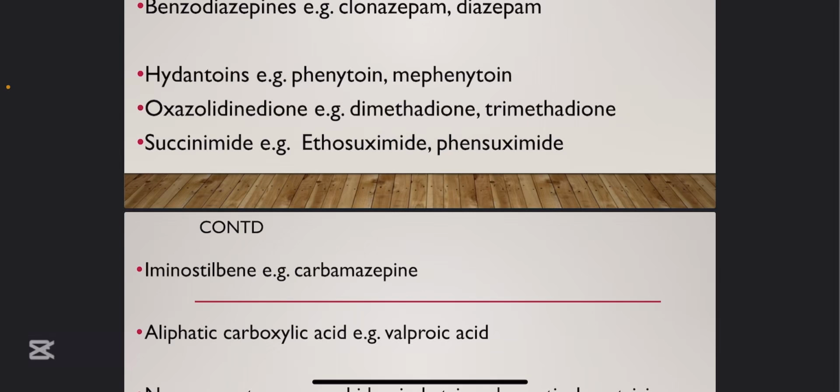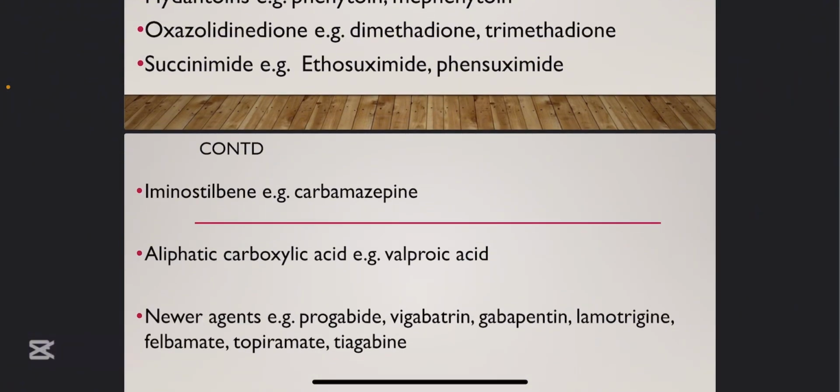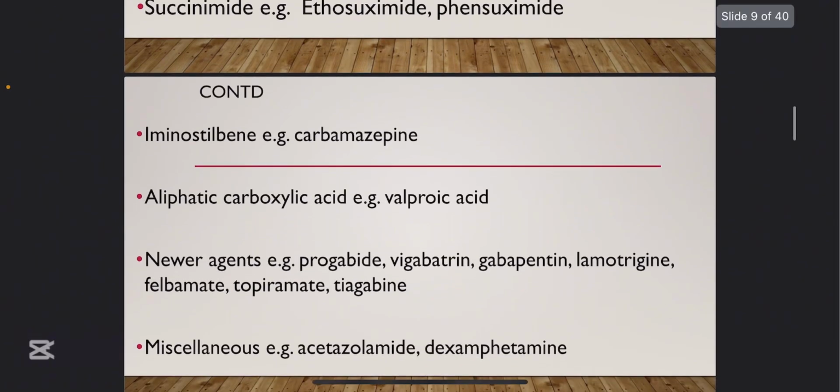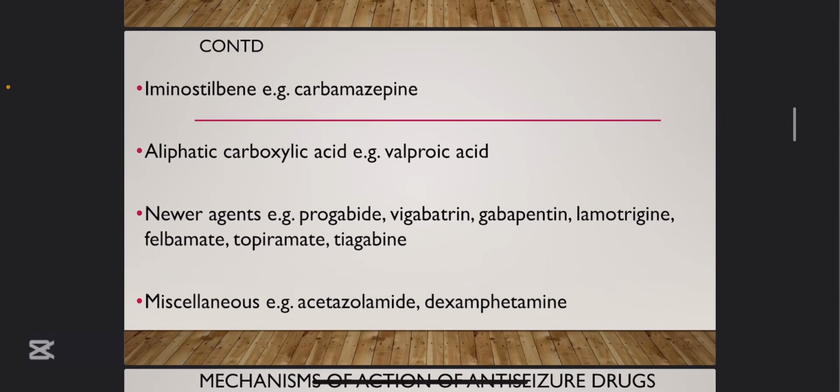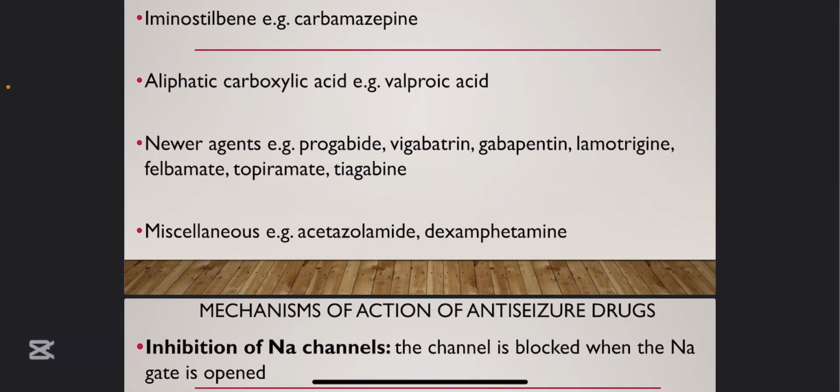Take note of these drugs that are used to treat absence seizure. We'll talk about them as we go. So after HOS, remember IN. I means iminostilbene. An example of iminostilbene is carbamazepine. We'll talk about the drug. Then N means newer agents. Examples of newer agents are gabapentin, topiramate, vigabatrin, and lamotrigine. Then miscellaneous, we have something like acetazolamide. All right, so we are through with classification of anti-seizure drugs.